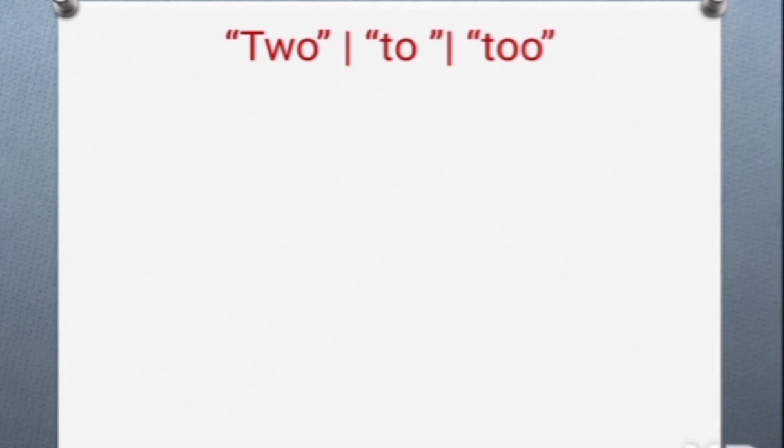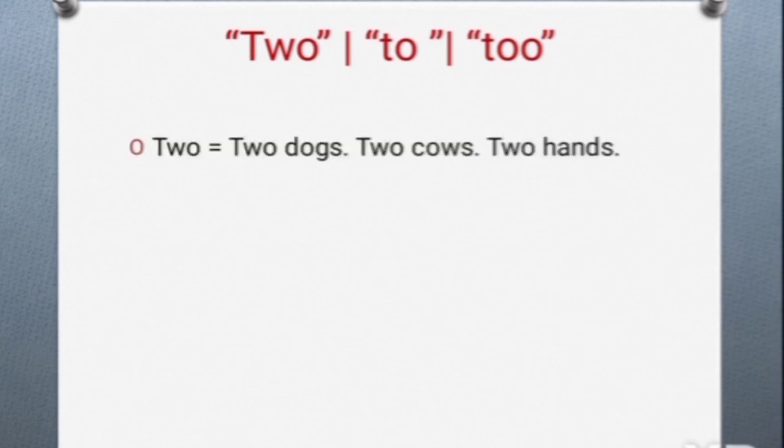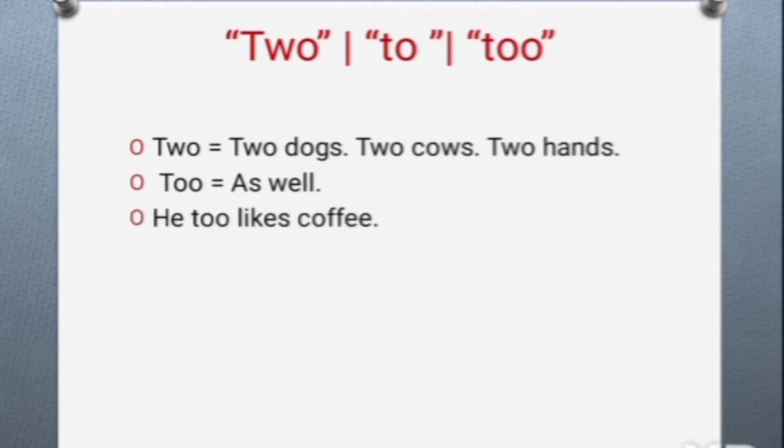Next one, two, to and too. So when you have to use two, it is for countable nouns. So if you want to count two dogs, two cows, two hands. Then too, whenever you are referring to as well. For example, he too likes coffee.